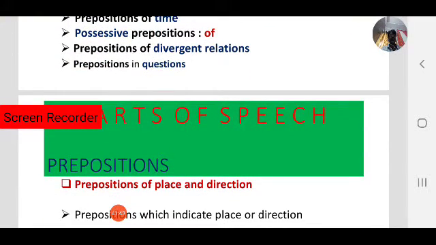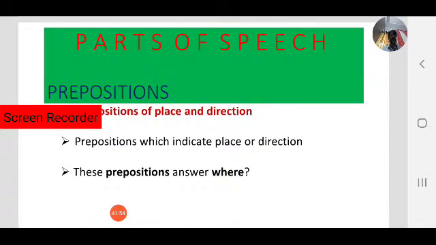Let us review one more time. To indicate place or direction, we use preposition of place. For the question, where is the book? The answer is, on the table. So the book is on the table. Here on is a preposition of place. It provides a relationship between the book and the table.